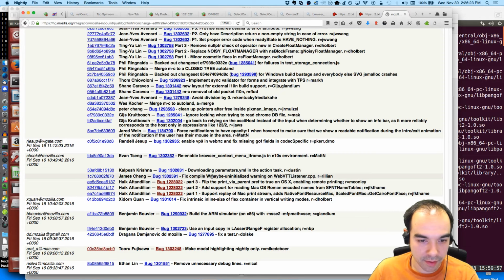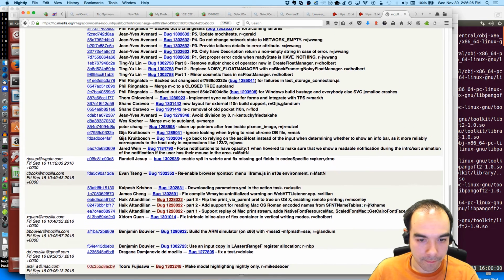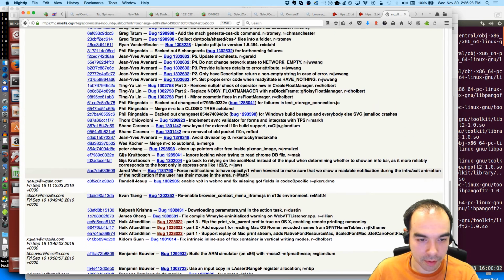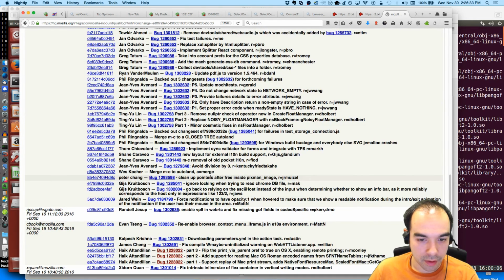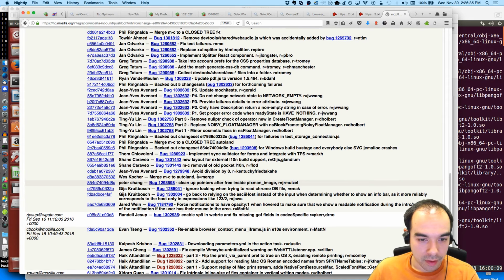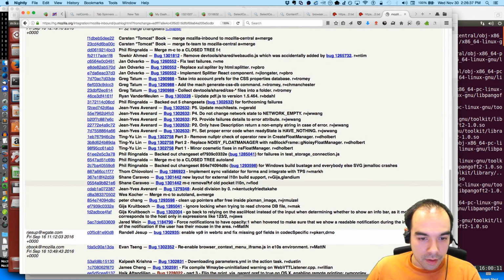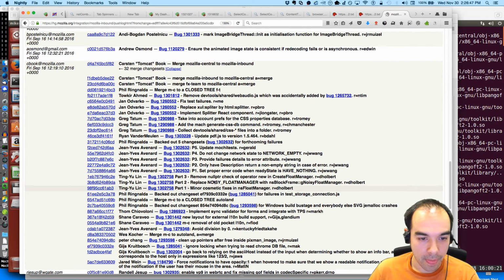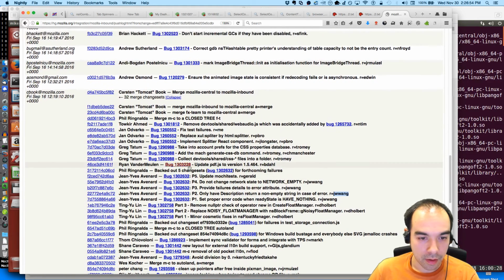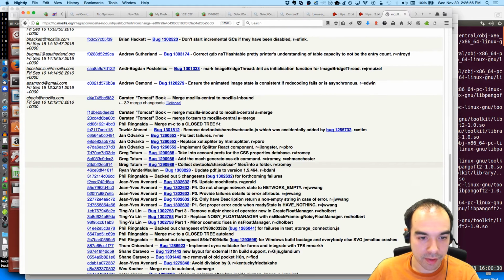This is OSX stuff, it's not important. Some tests got re-enabled. Removed some pocket stuff. Implement sync validator for forms. We updated pdf.js.